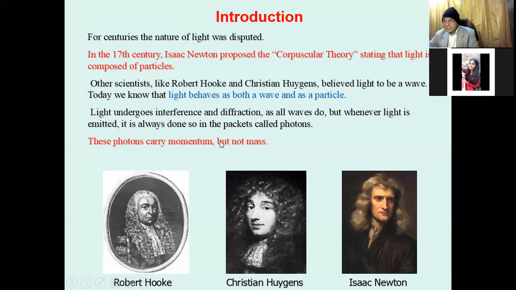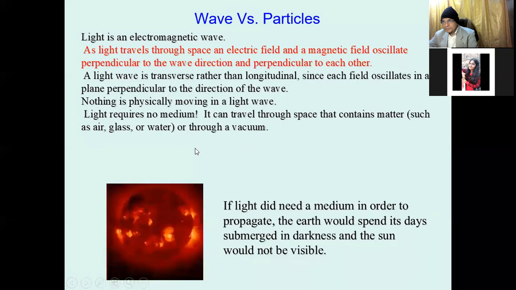So this is the modern concept of light. The light has a photon which has no mass, but there is a momentum. So at present, light is both particle as well as wave. These scientists gave their ideas in different ways, in different circumstances. So finally, what we have is, light is an electromagnetic wave.